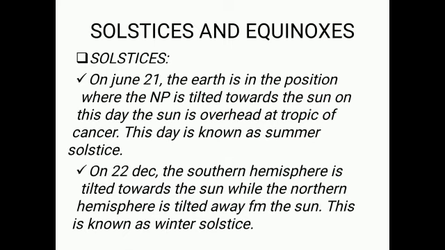The sun appears to stand still at this position and then moves southward towards the equator. The position of the sun on 21st June is called the summer solstice, and it marks the summer season in the northern hemisphere. And on 22nd December, the southern hemisphere is tilted towards the sun, while the northern hemisphere is tilted away from the sun, and this is known as the winter solstice. On this day, the sun is overhead at the Tropic of Capricorn, that is 23.5 degree south, and it marks the winter season in the northern hemisphere.